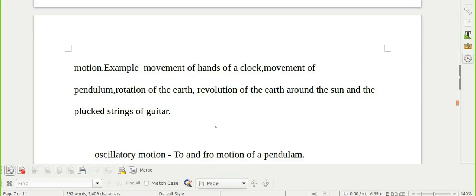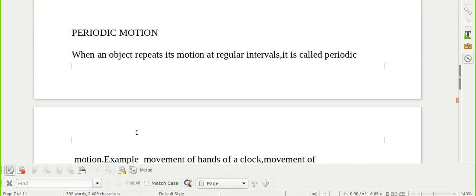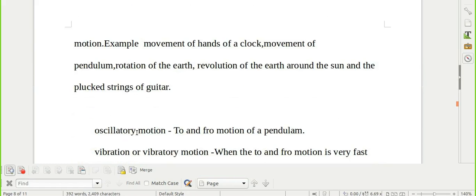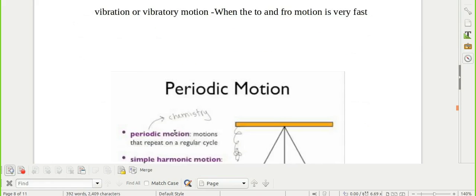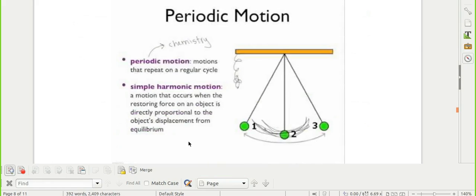When you are playing the guitar and you pluck the strings of the guitar, they will move periodically. But when they move very fast, they start vibrating, and this type of motion is called vibratory motion.